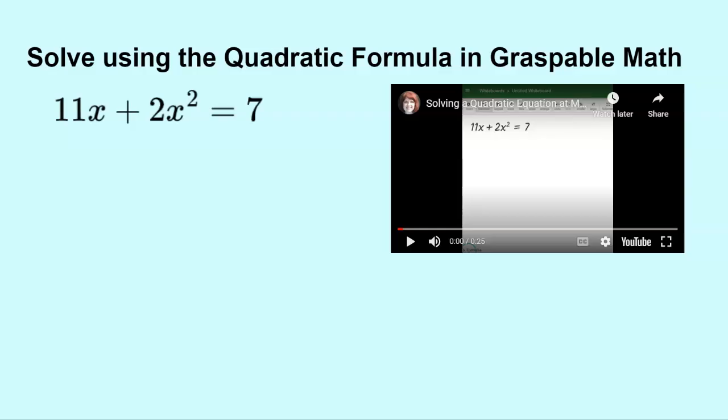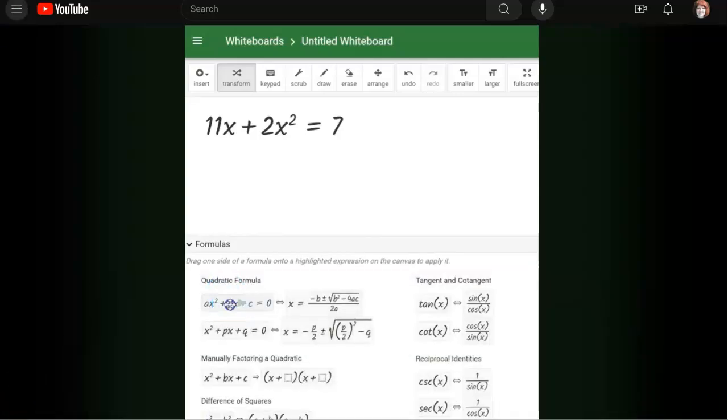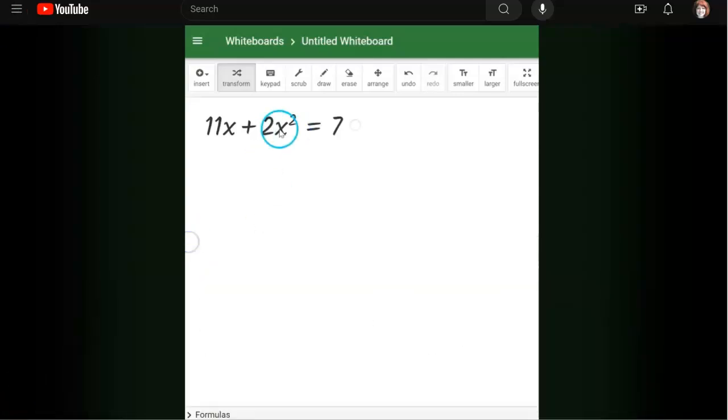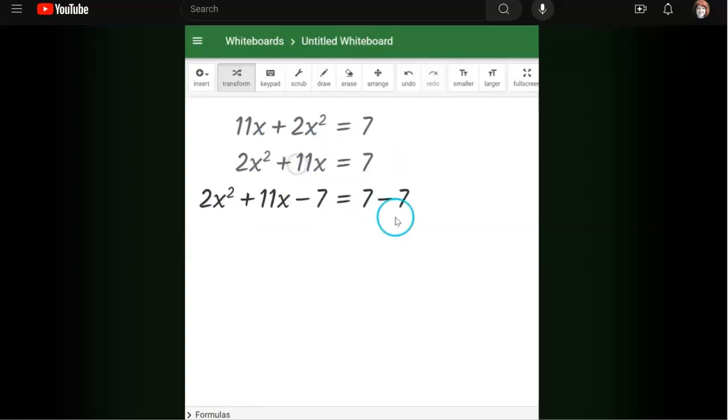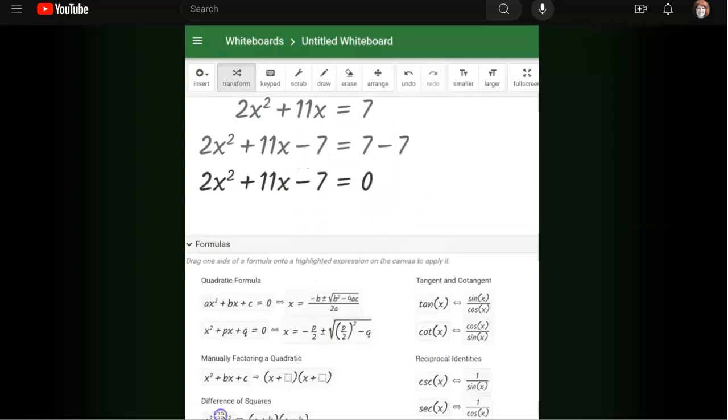On the next slide, I do give them another equation. This time the equation is not in standard form. It's obviously all mixed up. So the first thing they'll have to do is they will have to get it in standard form or the formula doesn't work. It won't allow them to plug in the numbers. So let's go ahead and watch this video. Notice they can't plug the formula. It won't allow them. So what they do is they put it in standard form.